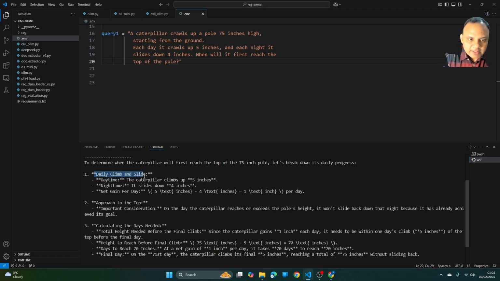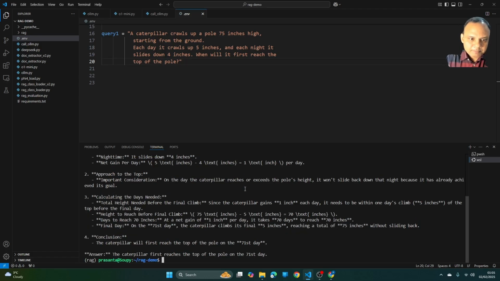Daily climb and slide. Daytime, the caterpillar climbs 5 inches, then slides down 4 inches in the night time. So net gain per day is 5 minus 4 equal to 1 per day. Approach to top. Important consideration. On the day the caterpillar reaches or exceeds the pole's height, it won't slide back down that night because it has already achieved its goal.